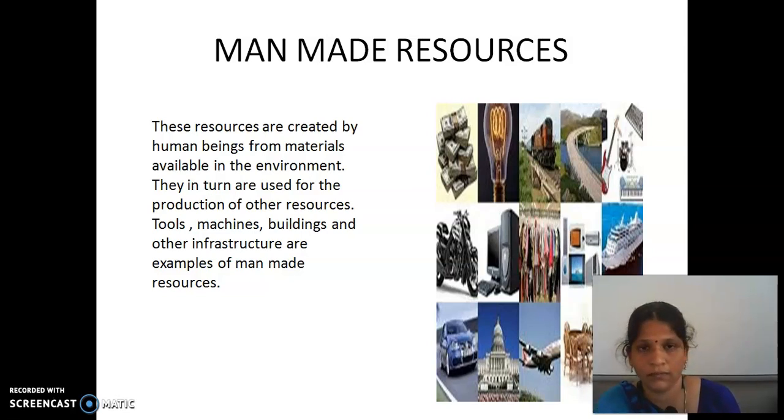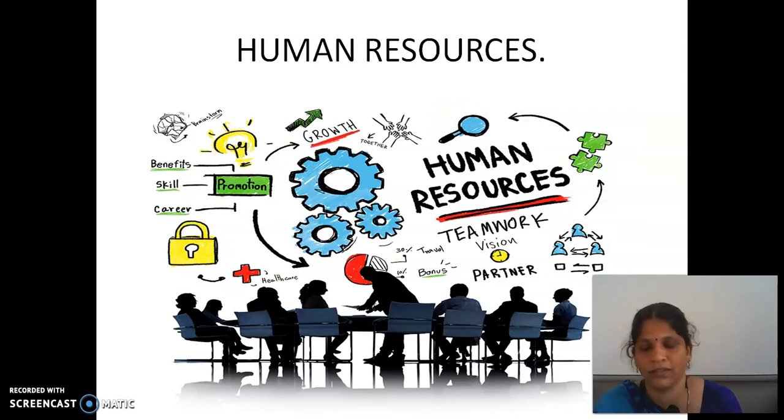The next one is human resources, which is a very important resource. Children, we humans are also a great resource. How? Because by developing knowledge, other human beings can benefit and resources can be utilized. We use the other resources and other substances and turn them into resources.